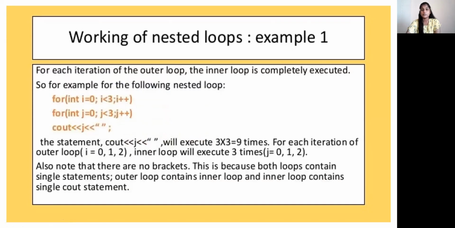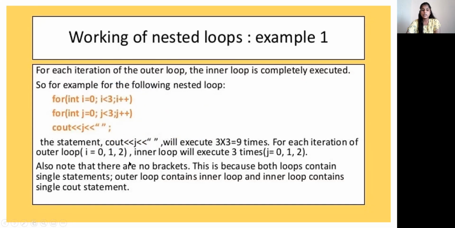Working of nested loops, example 1. For each iteration of the outer loop, the inner loop is completely executed. So for example, for the following nested loop, this is the example program. The statement will execute 3 into 3 equal to 9 times.